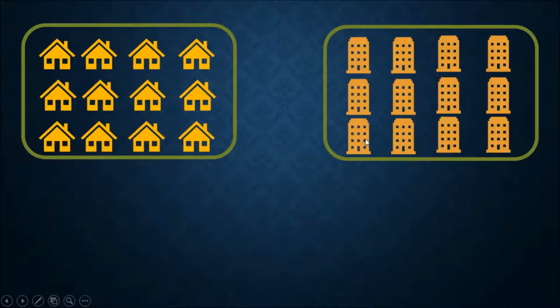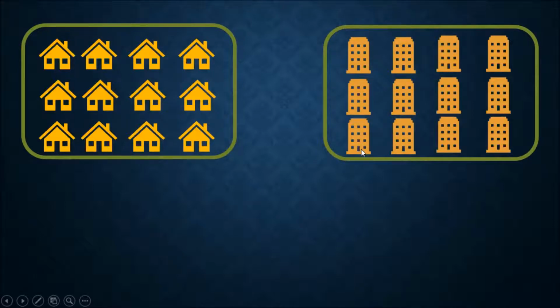In the same way, this is the row kind of architecture, and this is the column kind of architecture in the construction of houses. In which way can we accommodate more people? Obviously the apartment kind of structure.